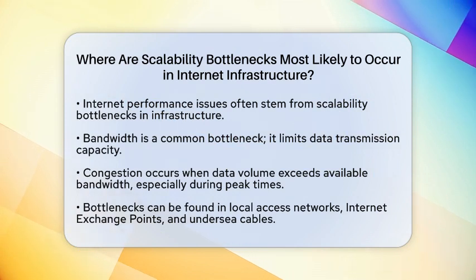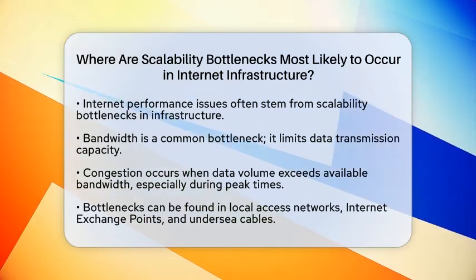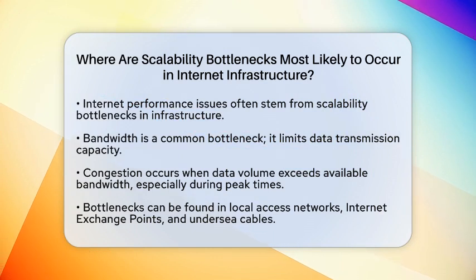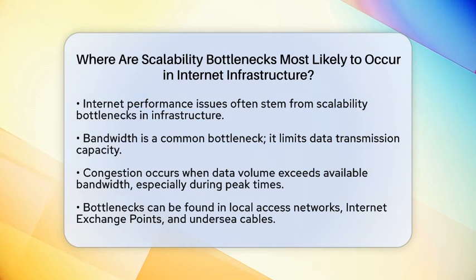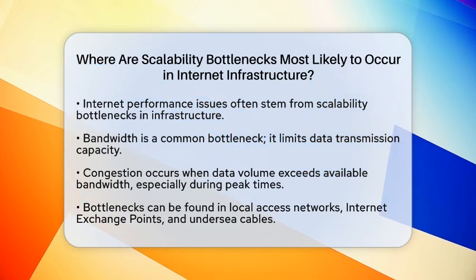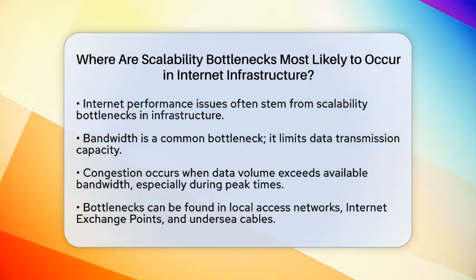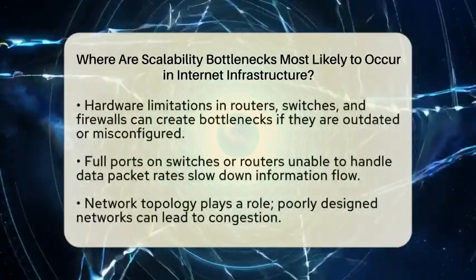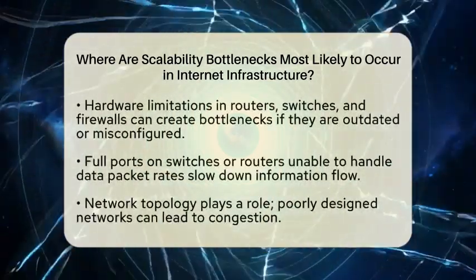One of the most common areas for bottlenecks is bandwidth. Bandwidth is the maximum amount of data that can be transmitted over a network at any given time. When the volume of data exceeds the available bandwidth, congestion happens. This is especially noticeable during peak usage times when many devices are trying to access the internet simultaneously. You can find these limitations in local access networks, internet exchange points, and even undersea cables that connect different continents.